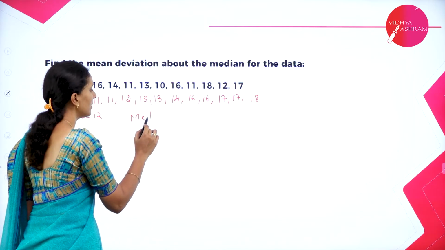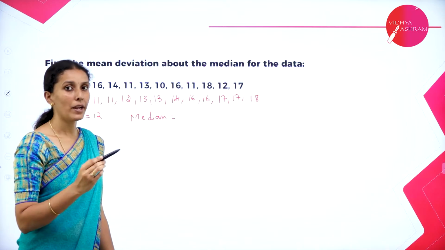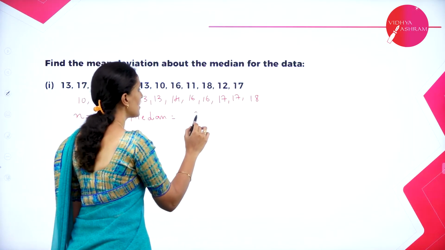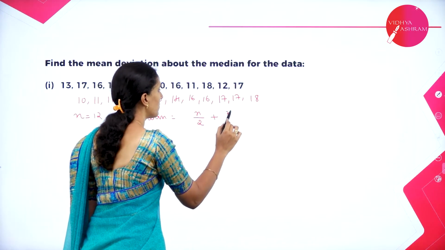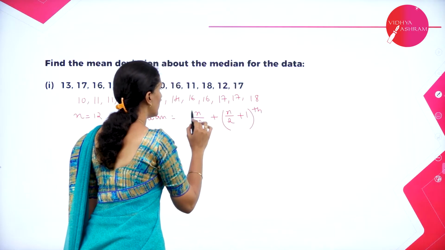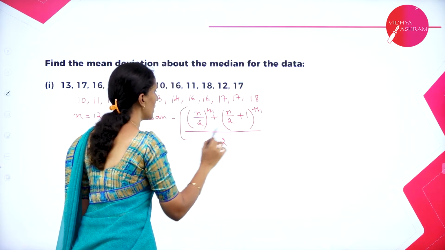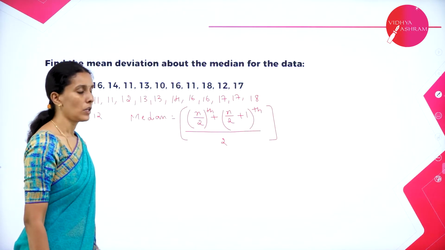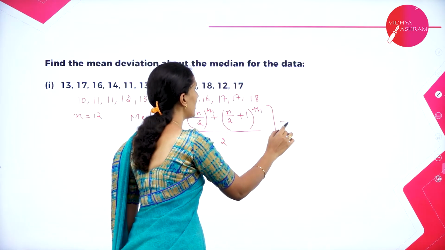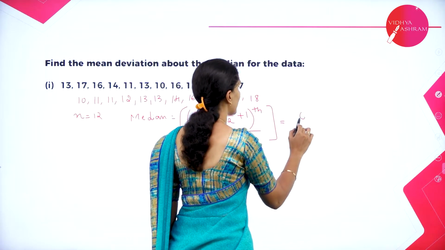The median is always the mean of the n by 2th term and the n by 2 plus 1th term. That is, the n by 2th term plus the n by 2 plus 1th term, whole divided by 2, which is a mean. You can take it as a mean. So let's calculate now. What is n by 2? It is 12 by 2, so therefore it is 6.